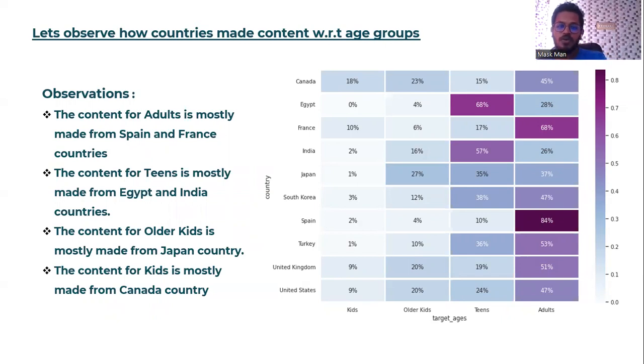Likewise, you can also see for older kids, Japan made 27% of its content for older kids, and the content for kids is mostly made in Canada, 18%.